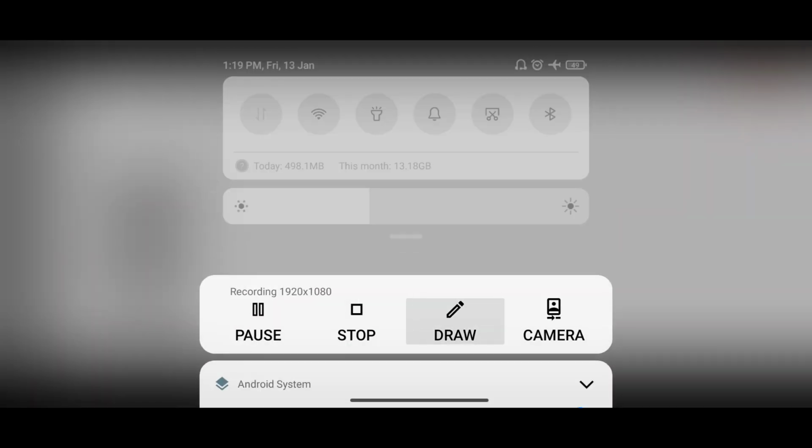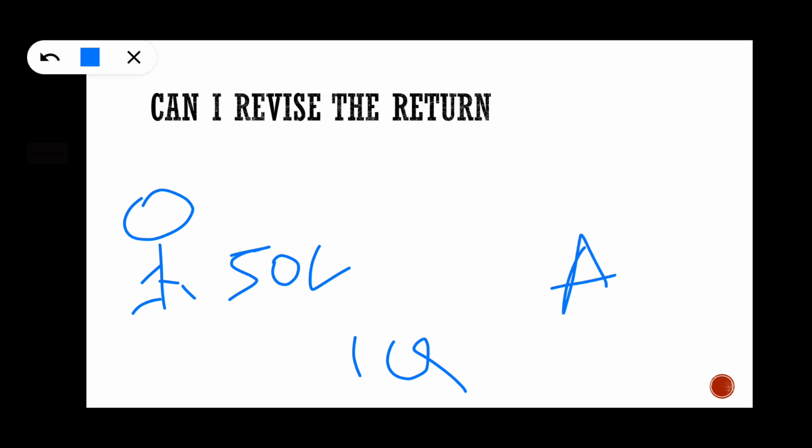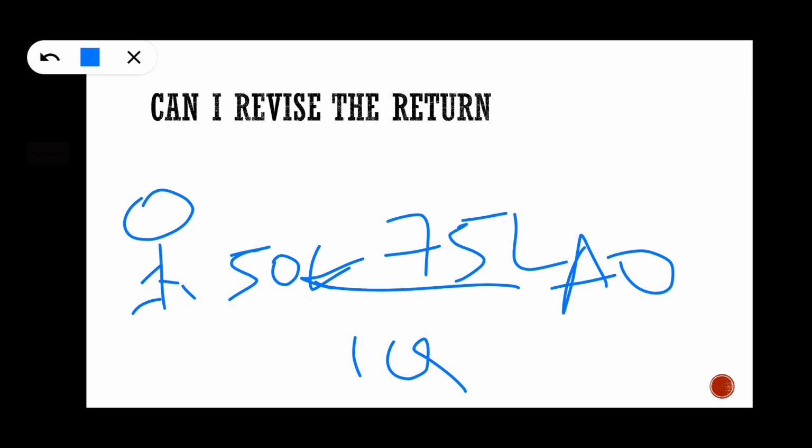And second, can I revise the return? A person came and asked, hey bro, I have shown 50 lakhs profit, but actually my profit is 1 crore. The assessing officer came to me and issued a notice saying that your profit should be 75 lakhs, and I'm getting afraid. I should show 1 crore in the return of income. Can I revise the return?